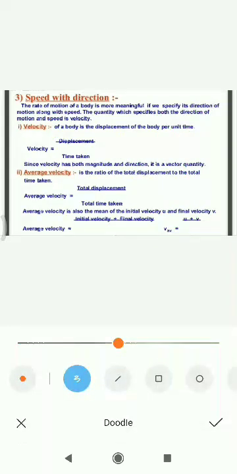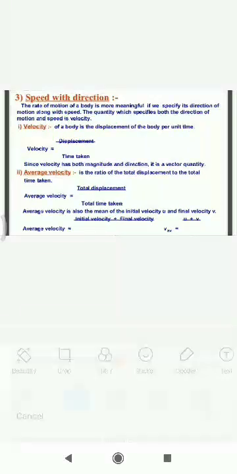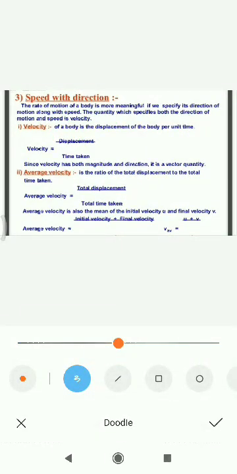Speed is a scalar quantity. Displacement is a vector quantity. Acceleration is a vector quantity. So vector means direction is involved, whether it is in the x axis or in some other axis or in the z axis. So all these things are involved. So displacement, acceleration, velocity, all these things are vector quantities.